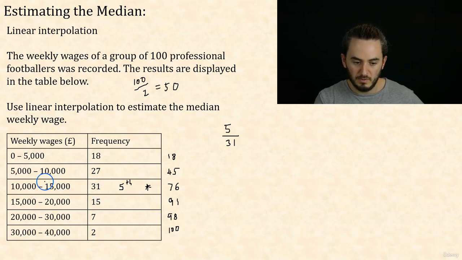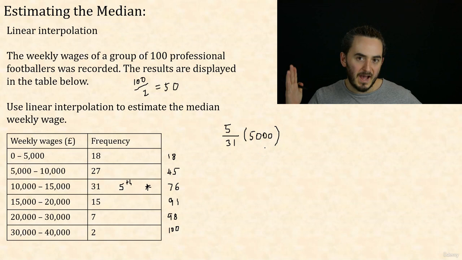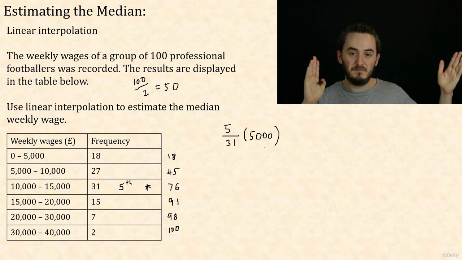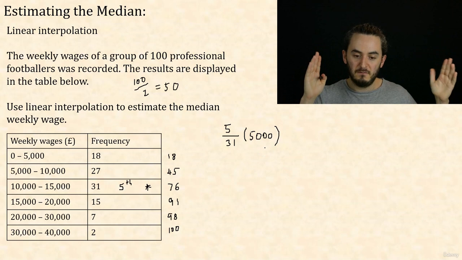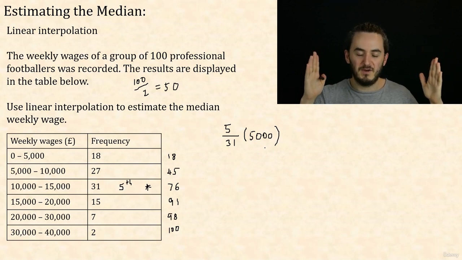So the group width, the class width, is 5,000. So I want to go 5/31 of the way into that gap of 5,000. And that's going to tell me how many pounds to move into that group. Starting from 10,000 up to 15,000, I want to go 5/31 of that gap. That gap is £5,000.